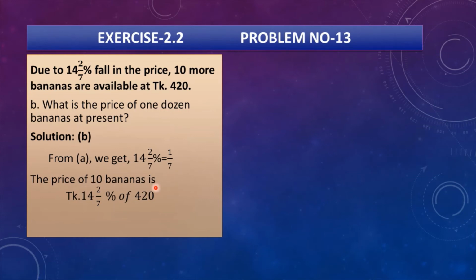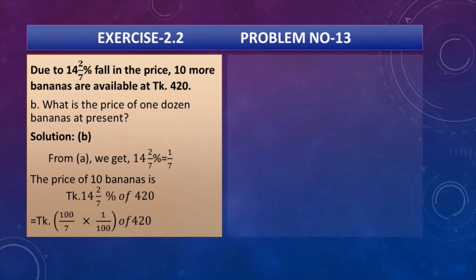The price of 10 bananas is Taka 14 whole 2/7% of 420, because as you know 10 more bananas are available at Taka 420 because of the fall in price. That's why I can write down 14 whole 2/7% of Taka 420, that is the price of 10 bananas. So if we calculate, we can write down 7 times 14, that is 98, plus 2, 100, divided by 7, multiplied by, because of percentage we can write down 1 divided by 100, of 420.